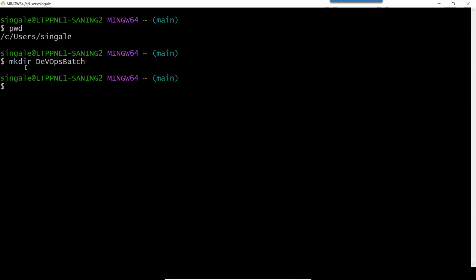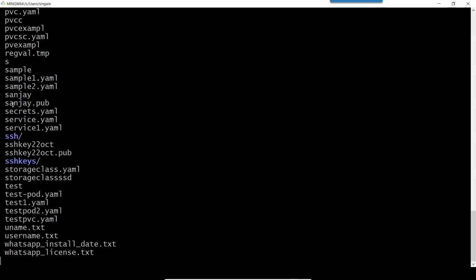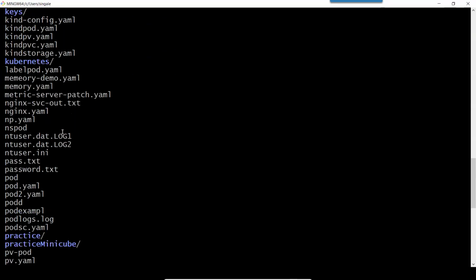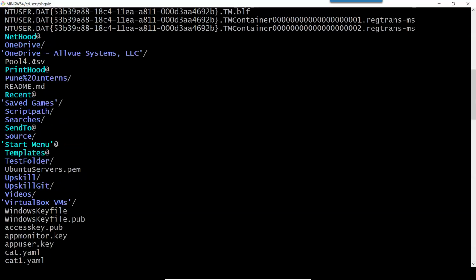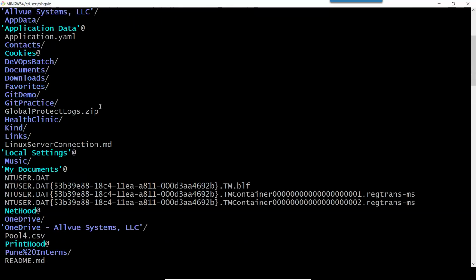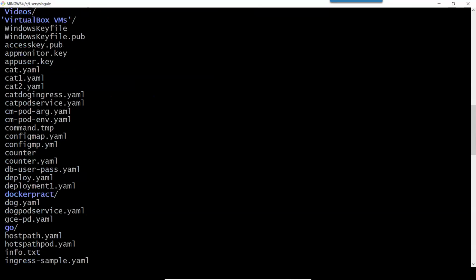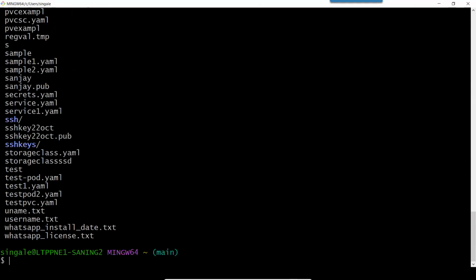So now you have to see that folder. There is a command called ls. Ls means list. So now here you can see there are multiple files which are available in this folder. But here I want to go inside this folder which I have just created. For that, I need to use one more command, that is cd. Cd means change the directory.